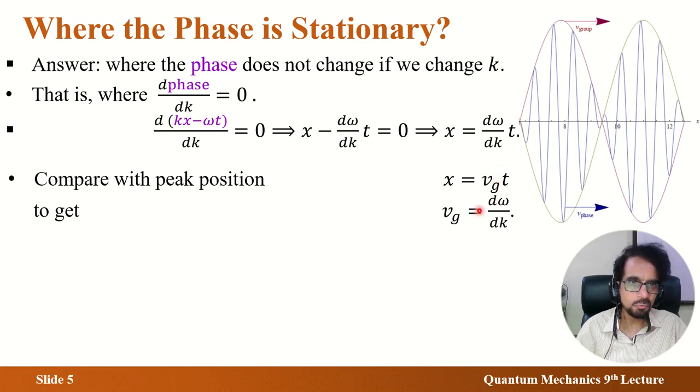You compare these two, and that gives you the expression for group velocity in just one line, two or three lines. That's it, simple. The main thing was the stationary phase technique. Once learned, you have just one, two, three lines, whatever you call it. It's simple, one step in a way.